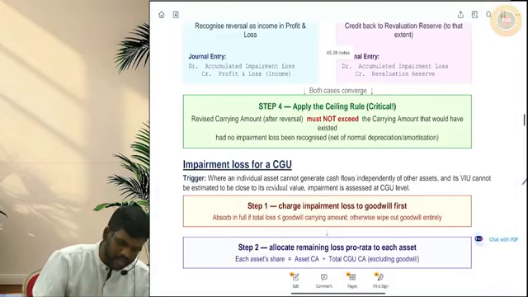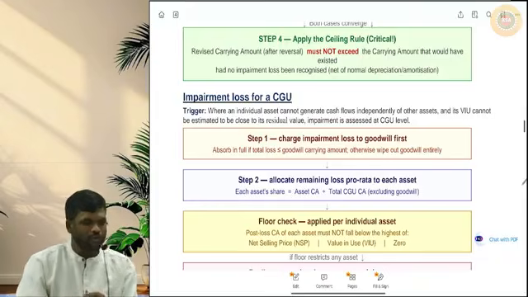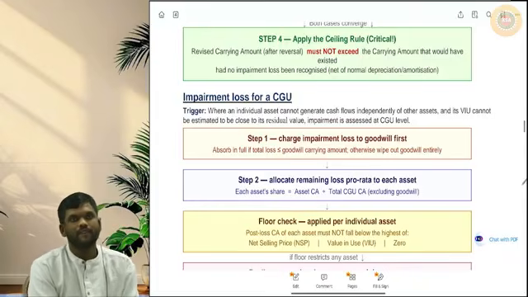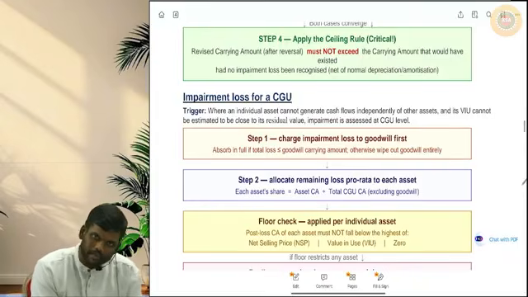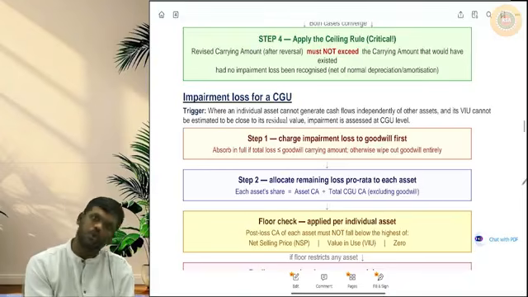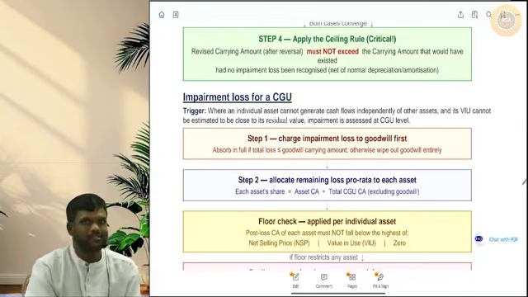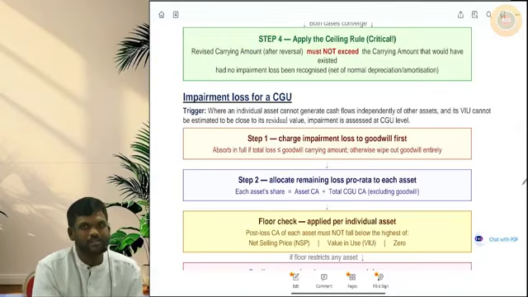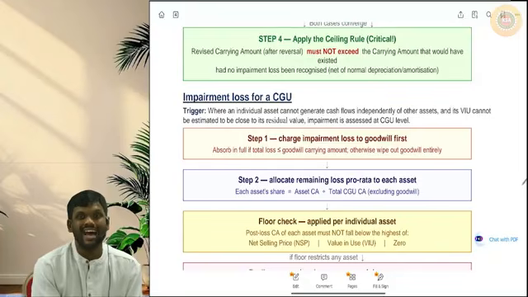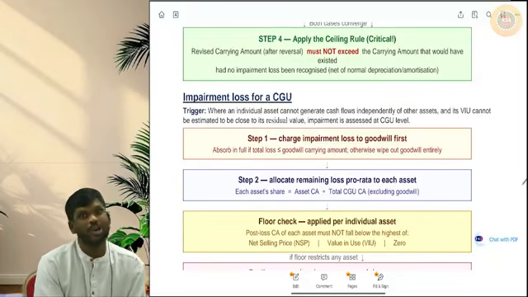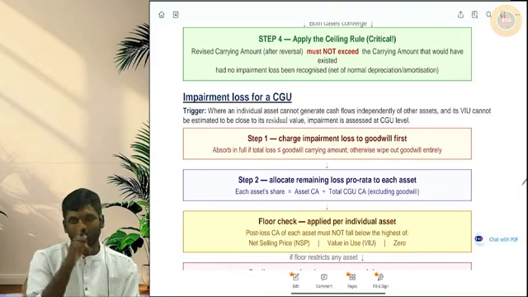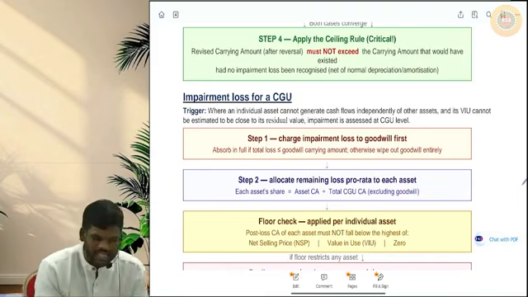Okay. So now for an individual asset, we know how to calculate impairment loss, and we also know how to reverse. Guys, in that reversal, that one point: after reversal of impairment loss, the carrying amount of the asset should not go beyond the value had there been no impairment loss. That one point alone, ensure you are very, very thorough with that.